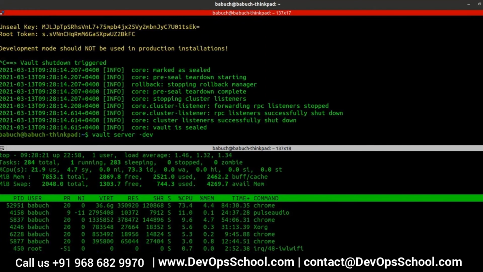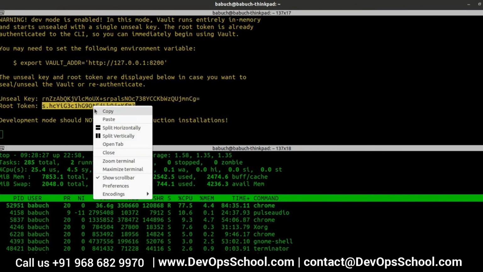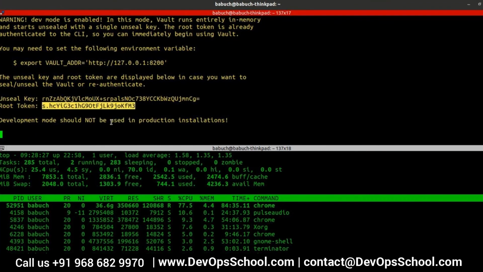This is only for development purposes. This is what all the examples we'll be trying on. See here. Now, do you see this token? Root token? You can see on my screen.